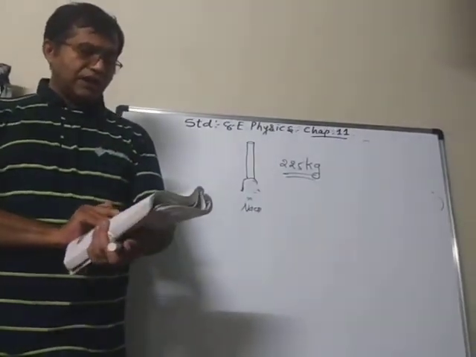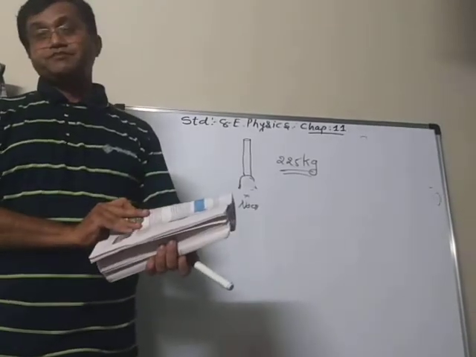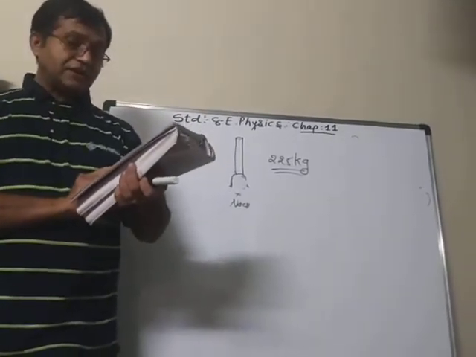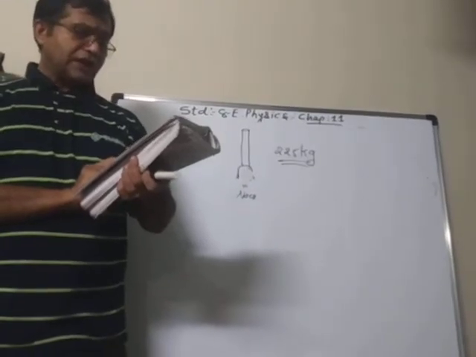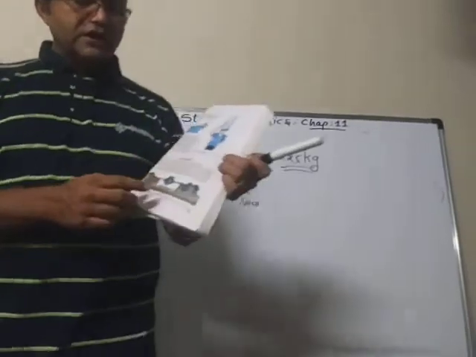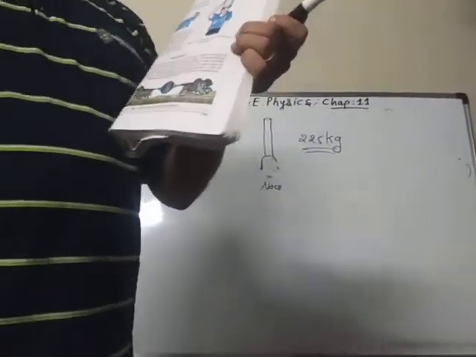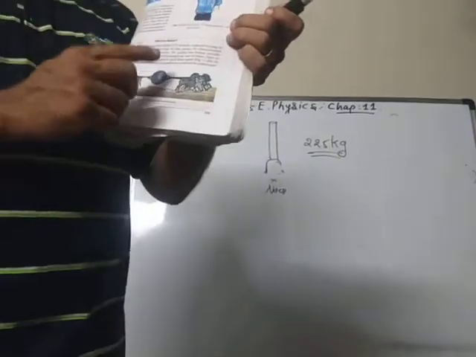Now, a scientist whose name was Otto von Guericke did an experiment. What did he do? He took a metal ball and cut it from the middle into two.